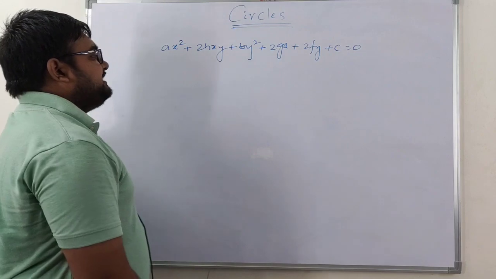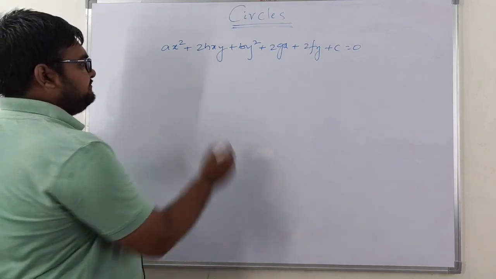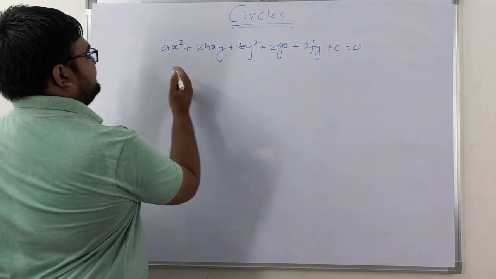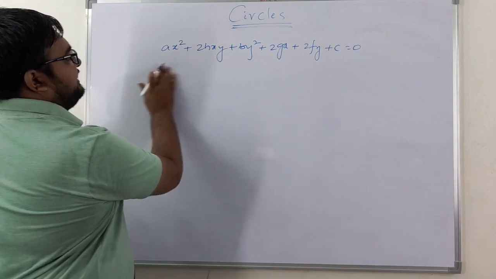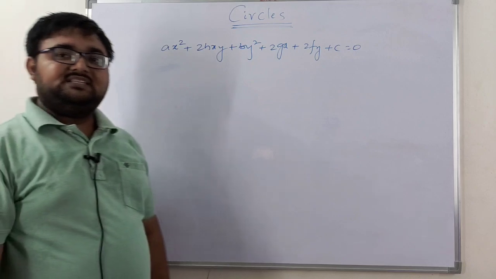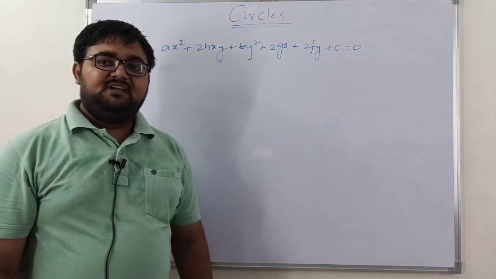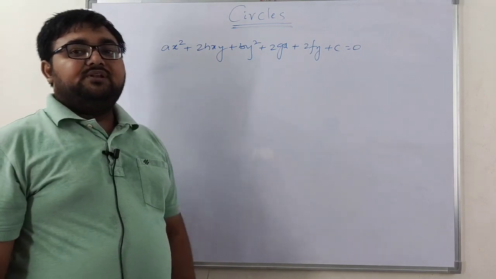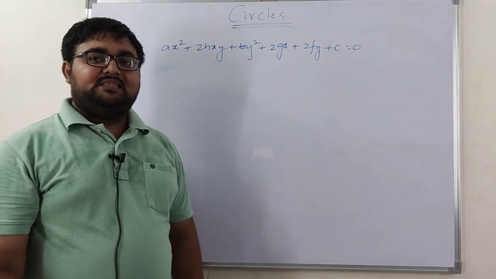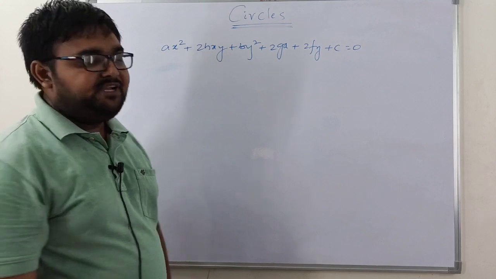Now let us consider the equation. Let the center of the circle be, so already h is there, so we can't take the center of the circle as h comma k. To avoid confusion, we are going to consider the center as alpha comma beta.